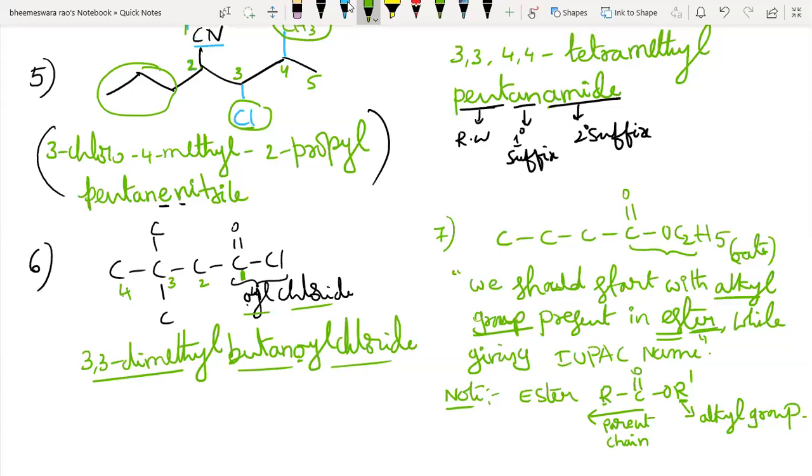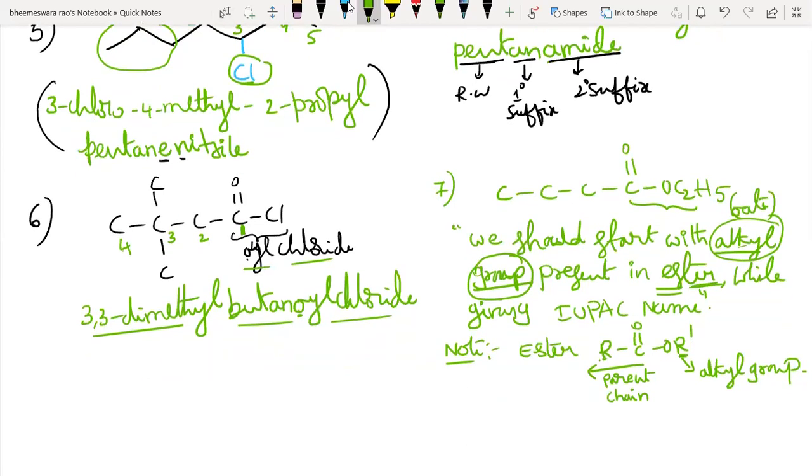Hope you understand. For ester, listen carefully. R and R dash both are alkyl groups, but this R is a part of the parent chain, and this is not. So what do we have to do? The rule says one should begin with the alkyl group present in the ester while giving the IUPAC name, irrespective of alphabetical order. Understand? So its name will be now: what is the alkyl group in the ester? Ethyl. So now I am giving its name.